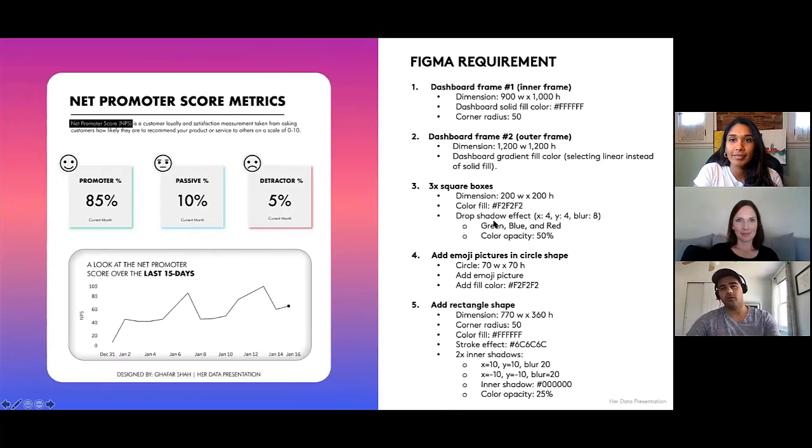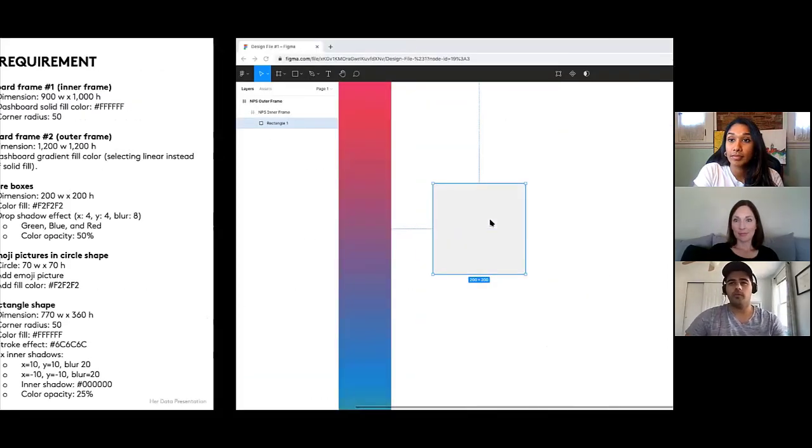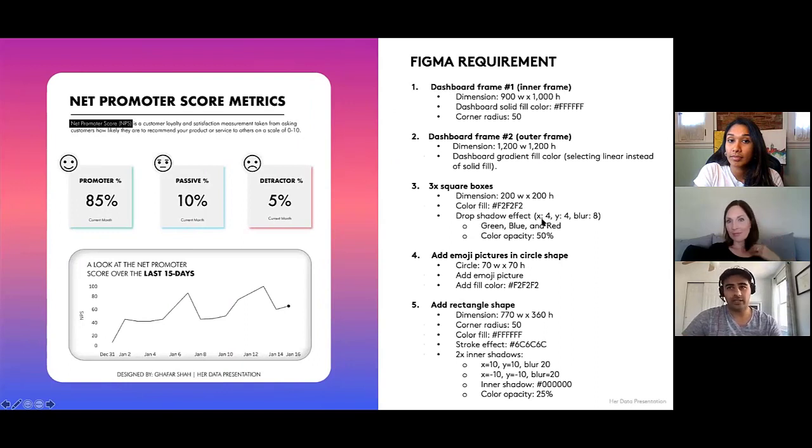Okay, so this part's really important: adding in that drop shadow effect. On this slide, you notice how it says X equals 4, Y equals 4, and then blur equals 8. The reason why we have a positive value of 4 for both X and Y is because it's the direction of the drop shadow. You notice on this slide how the drop shadow is over to the right and at the bottom. If you wanted to apply the drop shadow effect around the entire shape, you would have to add 2 drop shadow effects. That would be -4 for both X and Y, and then +4 for X and Y. So let me show you.